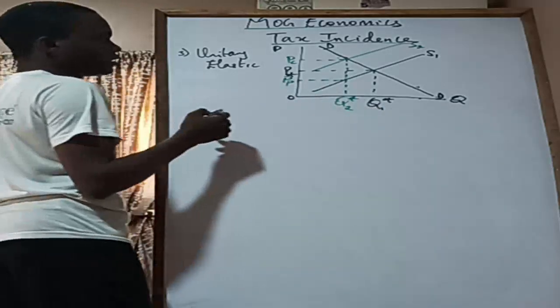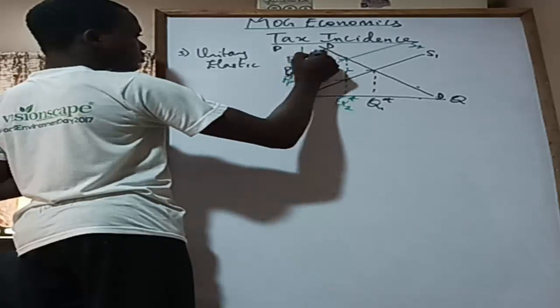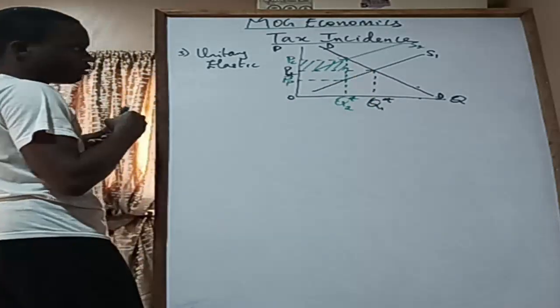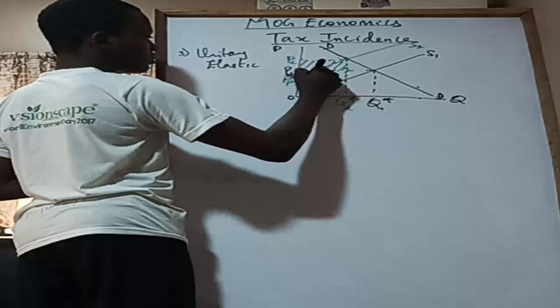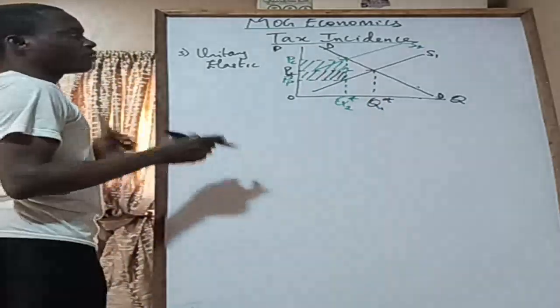So when you look at it, this area here and this part are of the same size.